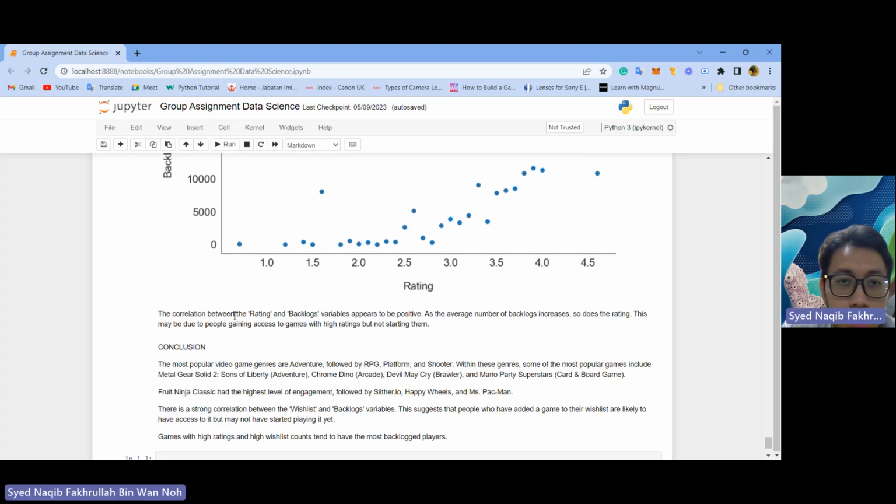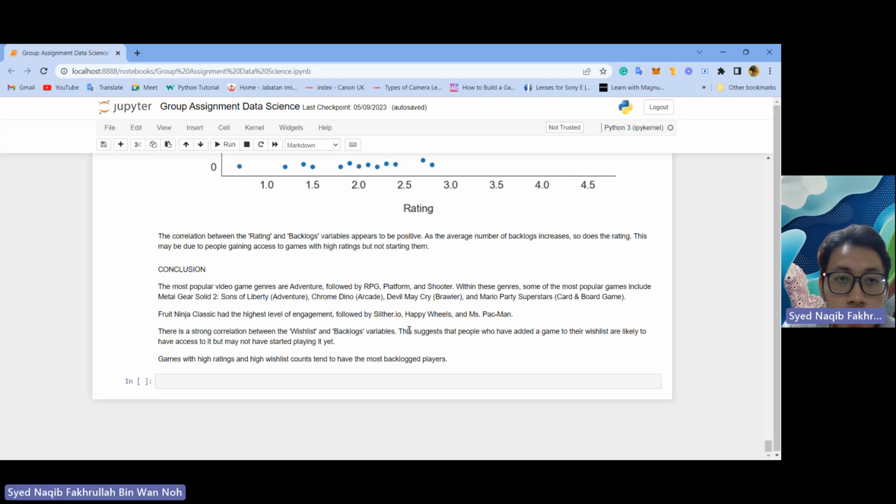So the correlation between rating and backlogs variables appears to be positive. As the average number of backlogs increases, so does the rating. This may be due to people gaining access to games with high ratings but not starting them.